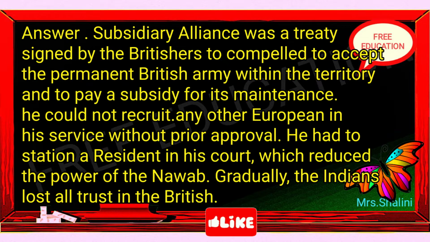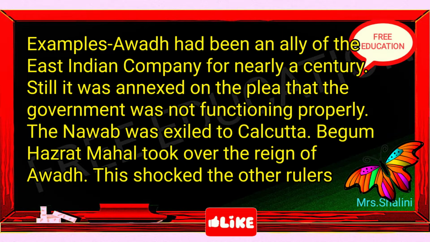Gradually, the Indians lost all trust in the British. Awadh had been an ally of the East India Company for nearly a century. Still, it was annexed on the plea that the government was not functioning properly. The Nawab was exiled to Calcutta. Begum Hazrat Mahal took over the reign of Awadh. This shocked the other rulers.